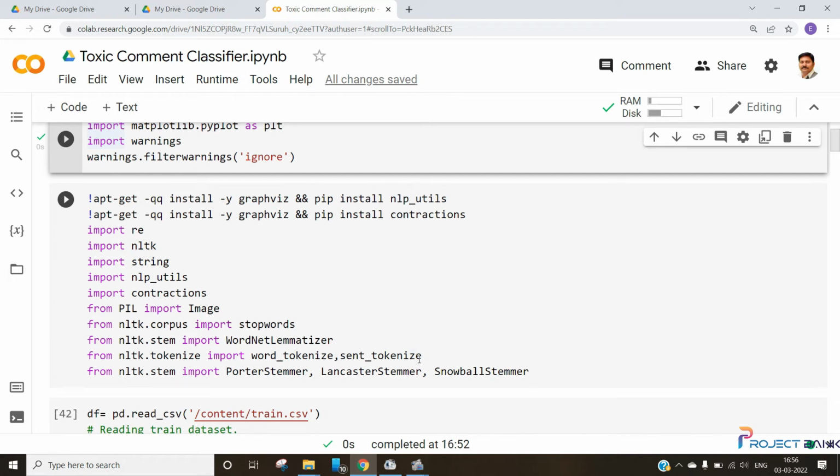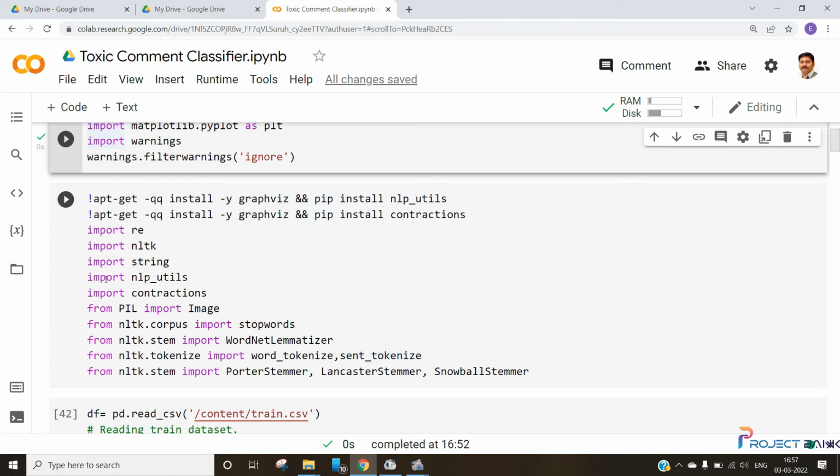And then we have imported our stemmers. We have imported stemmers like Porter stemmer, Lancaster stemmer, and Snowball stemmer, which are part of the Python NLTK package. Stemming is basically a process of reducing inflected words to their root words. It means words like cooking are converted into cook, and the word fighting is converted into fight. So basically they take our words and convert them into their root words. And we know these are the necessary inputs, so later when we use machine learning, the number of inputs will keep increasing.